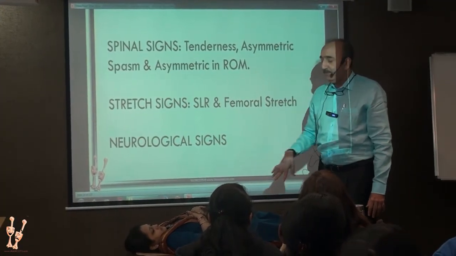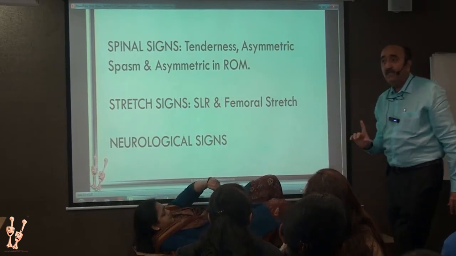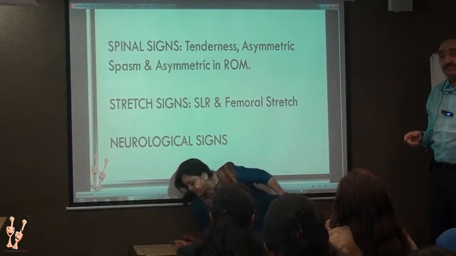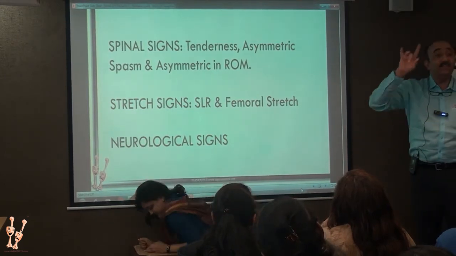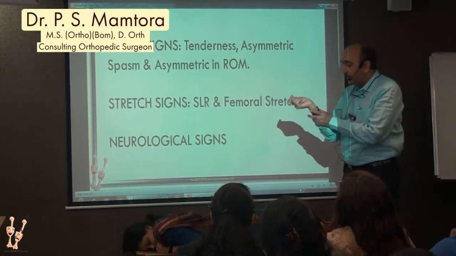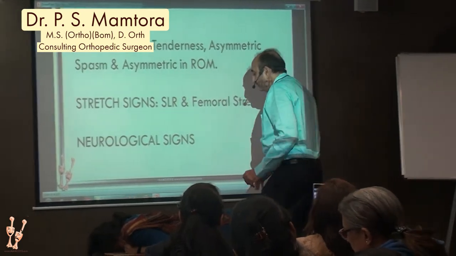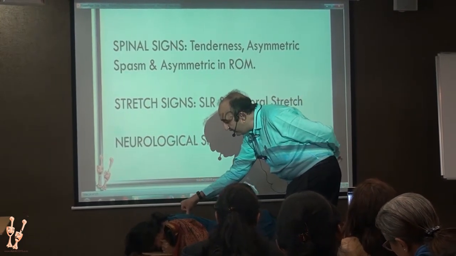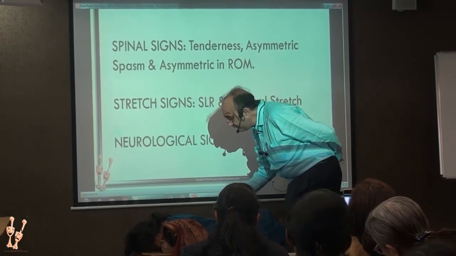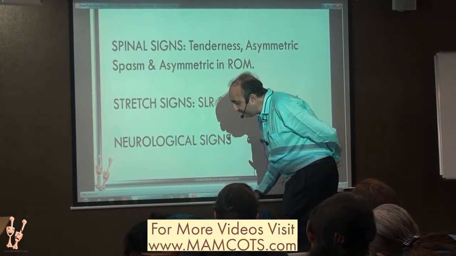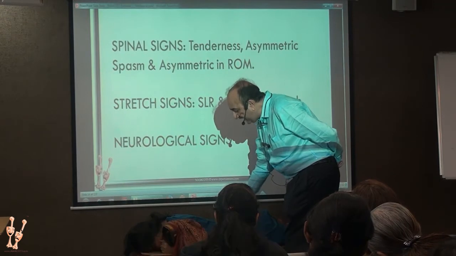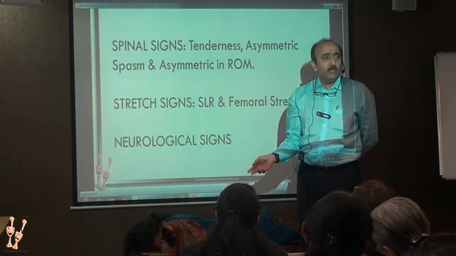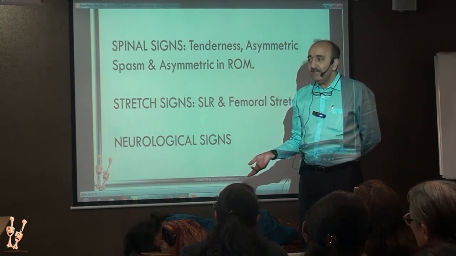Then make them prone to look for tenderness and to look for the other stretch sign, which is the femoral stretch, which is for the L3-4 nerve root. Look for tenderness right from top to bottom in different zones. Paraspinals. The posterior superior iliac spine is a very common area of tenderness and may not be very specific to a pathology, but don't get waylaid with that.